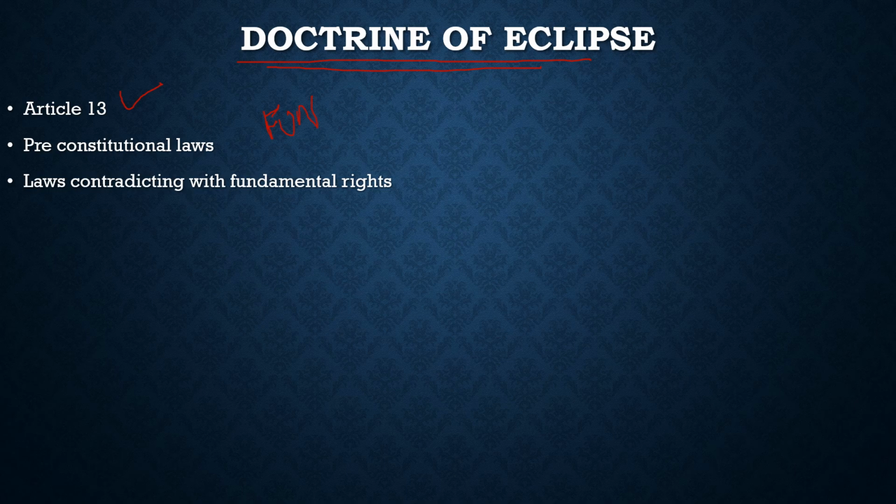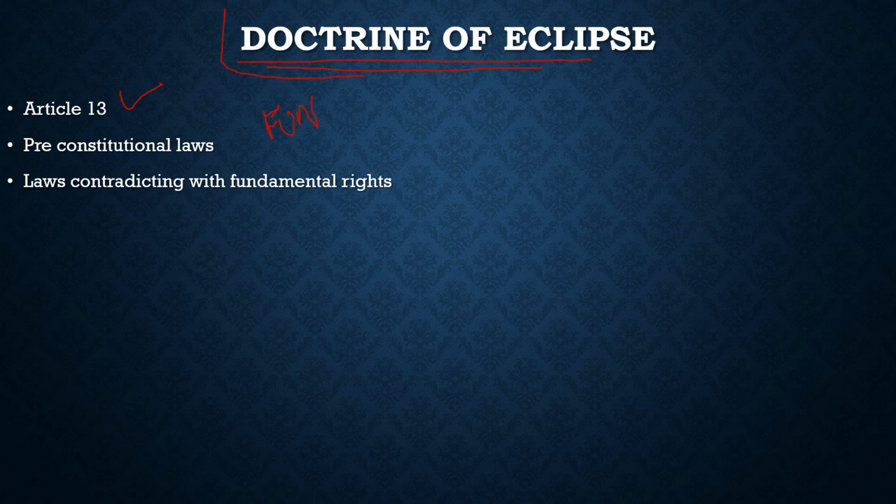But once those things which were dormant, which were against the fundamental rights, are removed, or fundamental rights are amended, and when these laws come in consistence with the fundamental rights, then those laws live again, they come back. That is the concept of doctrine of eclipse.